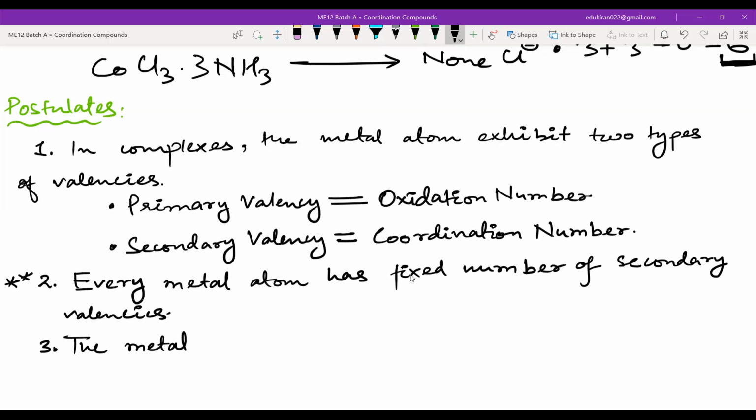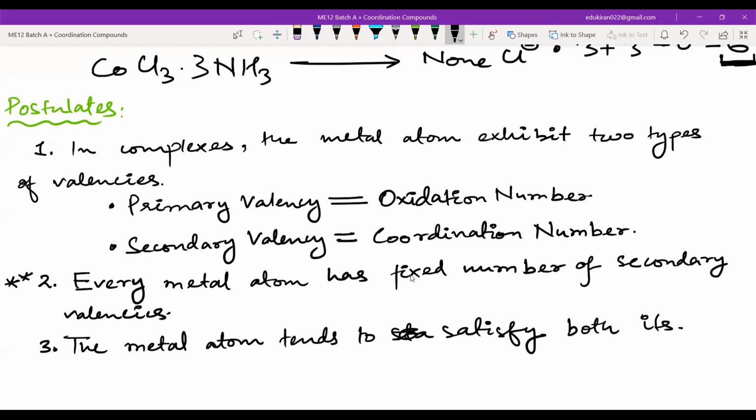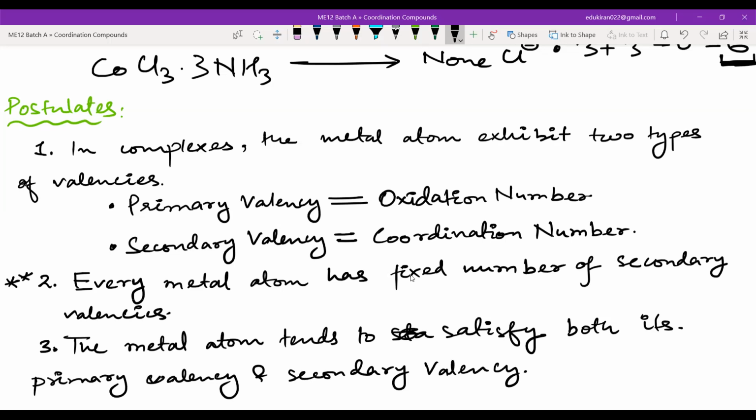Please write: the metal atom tends to satisfy both its primary valency and its secondary valency.